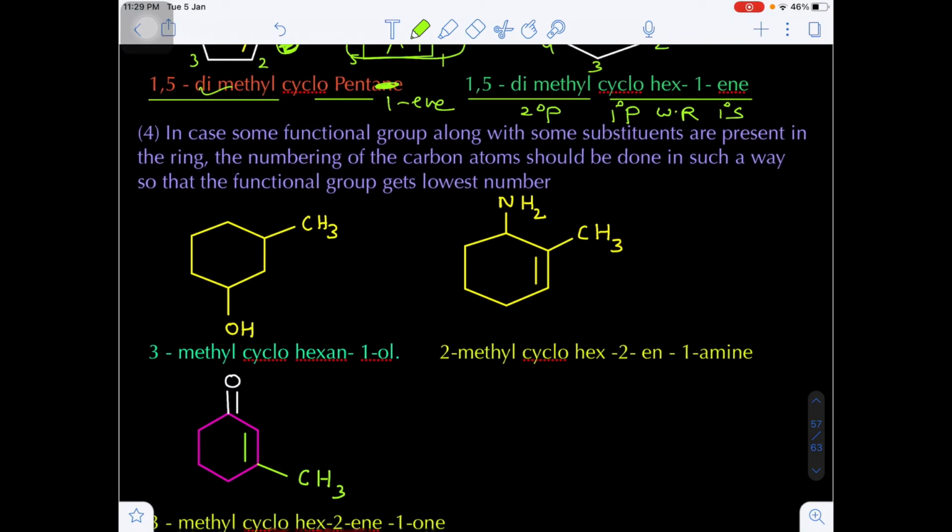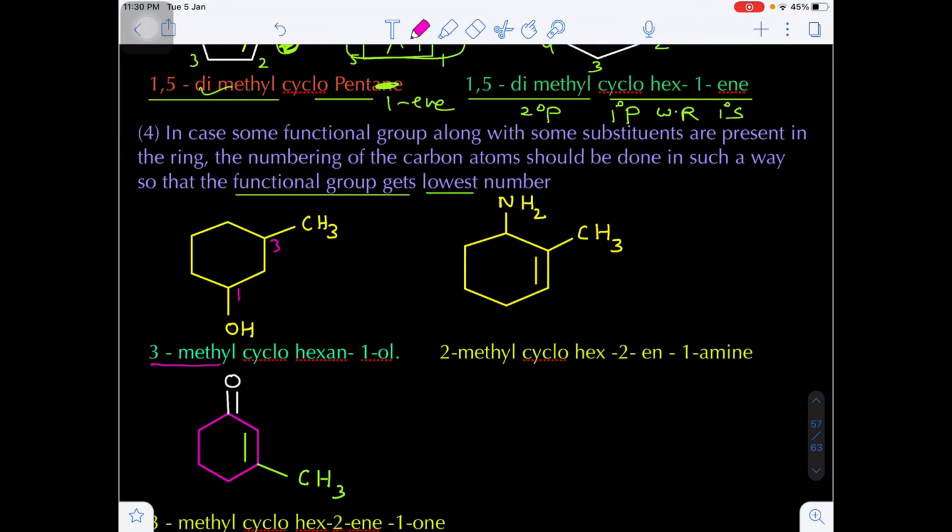In case of some functional groups, along with some substitutions also present, we always give the first preference to the functional group. The functional group containing carbon should possess the lowest number. Yes or no? Now in this example you see here the OH group is the functional group. So this is the first priority, number 1, and the methyl group will be the number 3 carbon in anti-clockwise direction. If you move in clockwise direction, that will become the 5th carbon. If you move in anti-clockwise direction, that will become the 3rd carbon. So the lowest locant will be the 3rd carbon, because the OH group gets the 1st carbon.